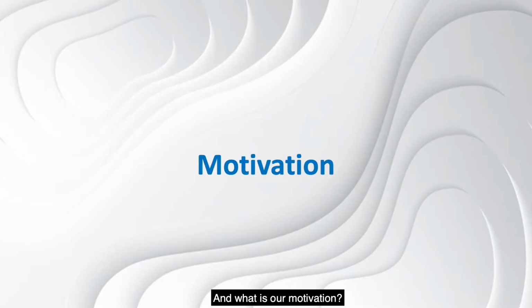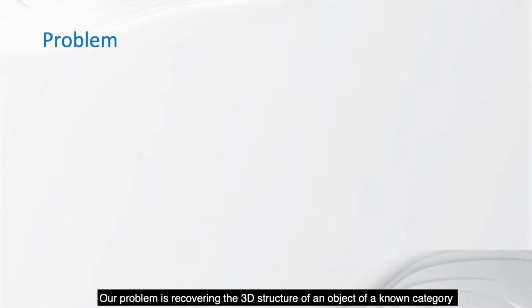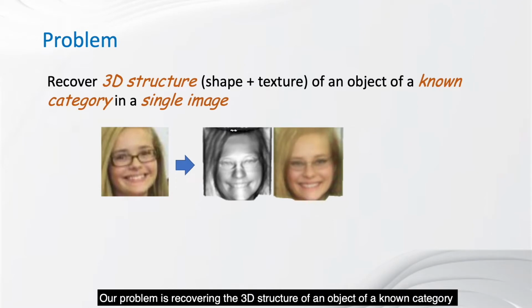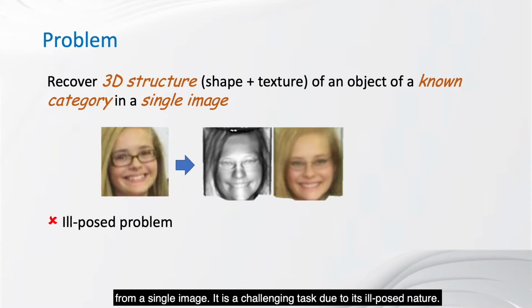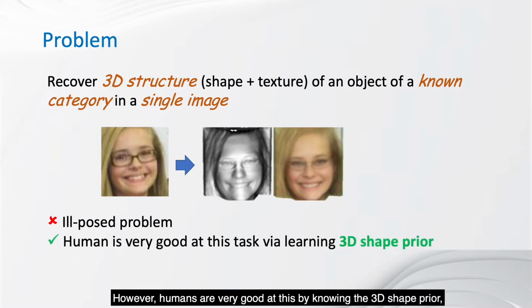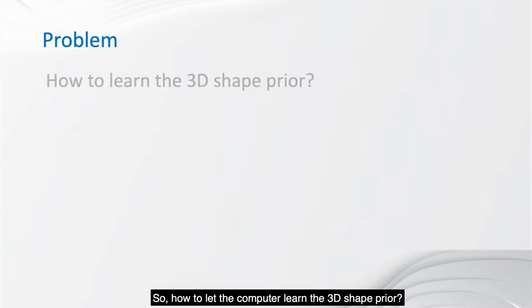And what is our motivation? Our problem is recovering the 3D structure of an object of a known category from a single image. It is a challenging task due to its ill-posed nature. However, humans are very good at this by knowing the 3D shape prior, which has been learned every day since birth. So, how to let the computer learn the 3D shape prior?